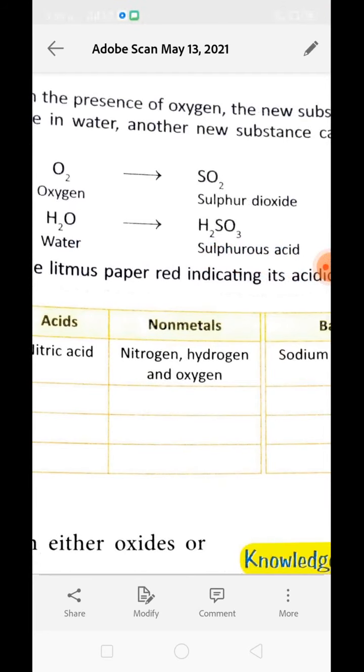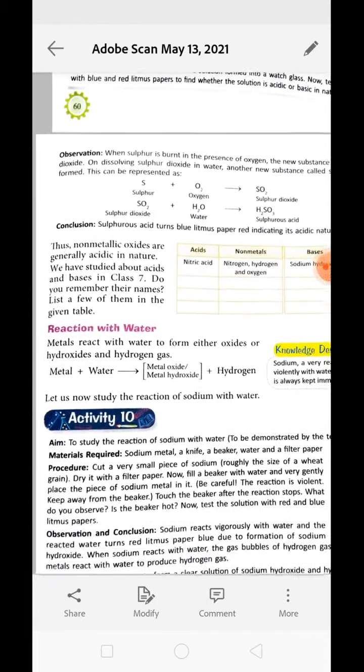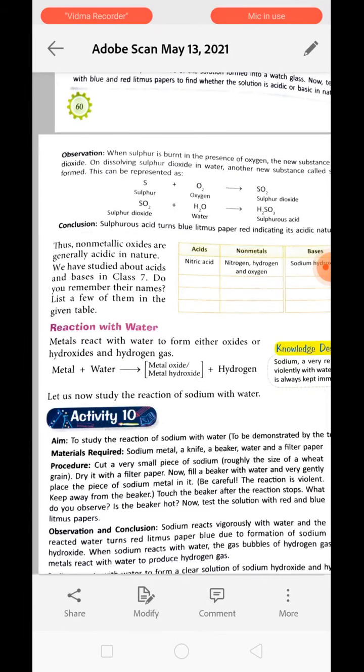This sulfurous acid is acidic in nature and that is why it turns the blue litmus paper into red color. So we can say that generally non-metallic oxides are acidic in nature. We always talk in general terms, because there may be cases where there is some exception. So generally a metal oxide is basic in nature and a non-metallic oxide is acidic in nature. We can conclude this with both of the activities.